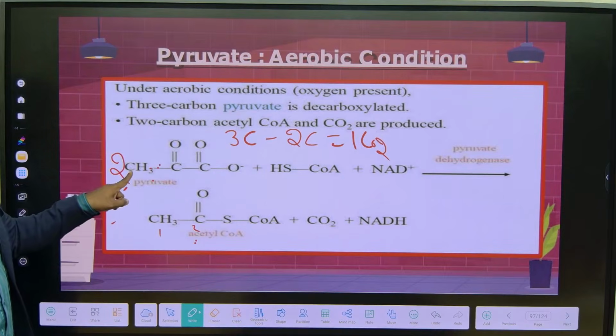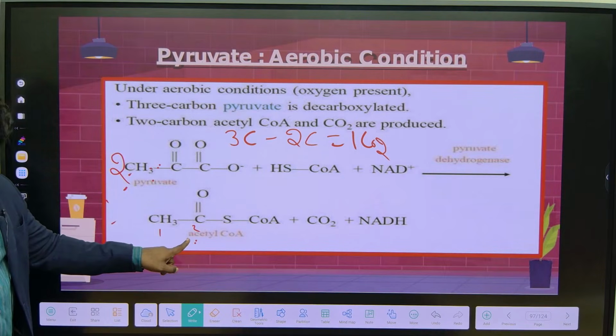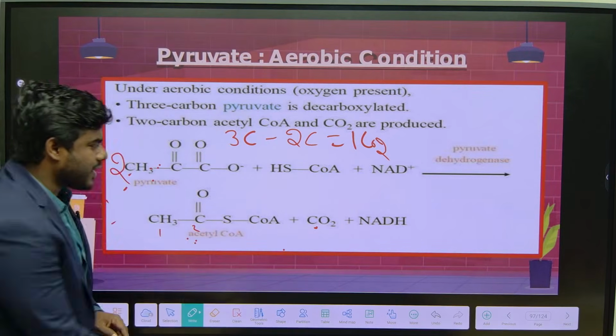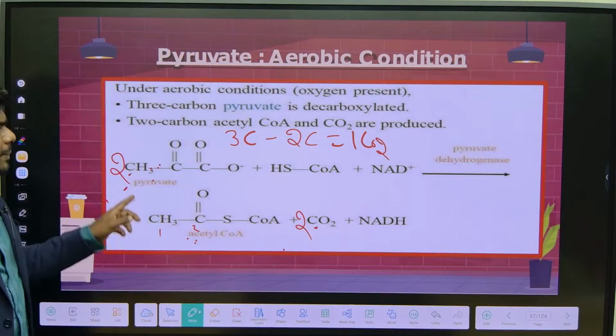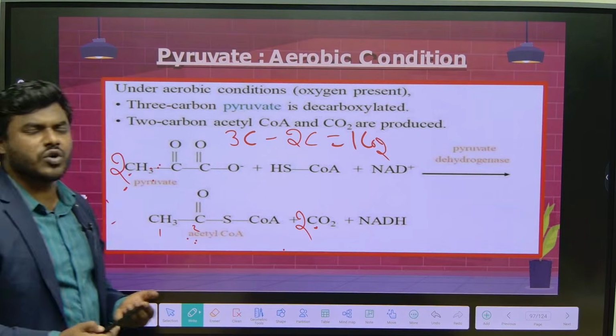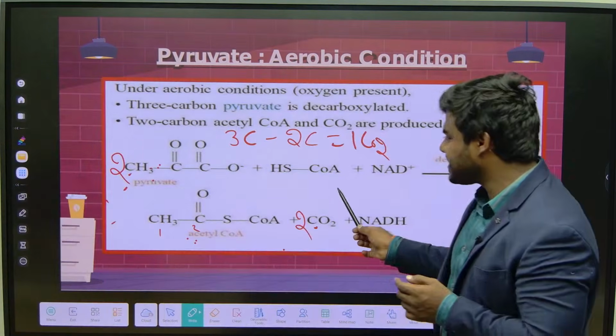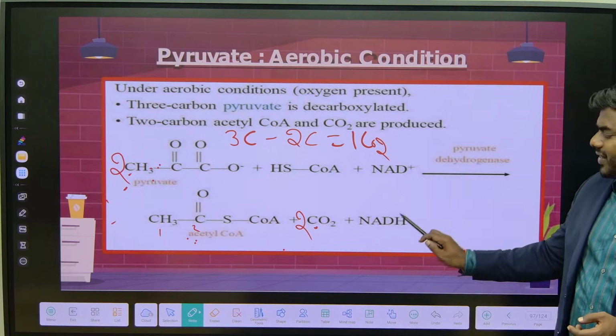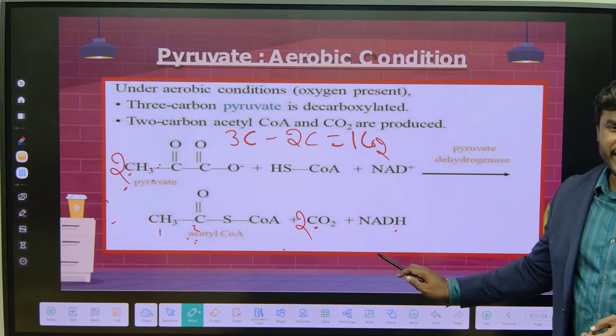So we have 2 pyruvates giving rise to 2 acetyl-CoA. There is a release of 2 carbon dioxide. Correct na? This is all happening where? In the presence of oxygen. Now the most important step, this is a reduction reaction. In the reduction reaction, what do we get? Either NADH or FADH2 we get.